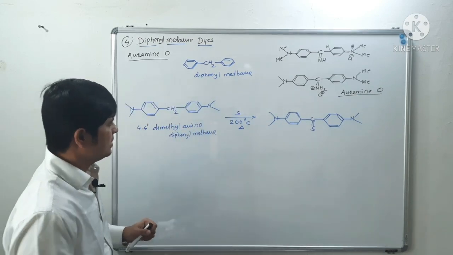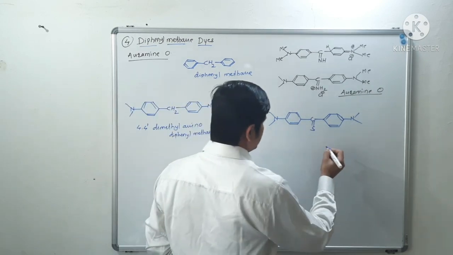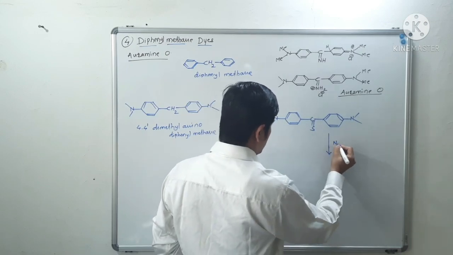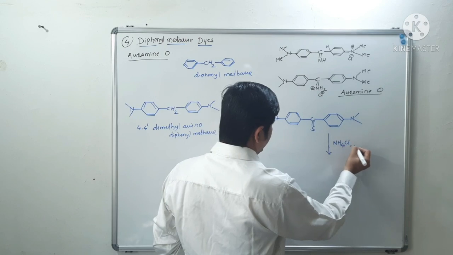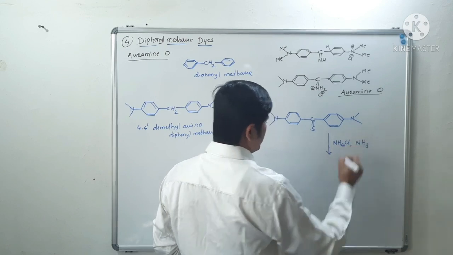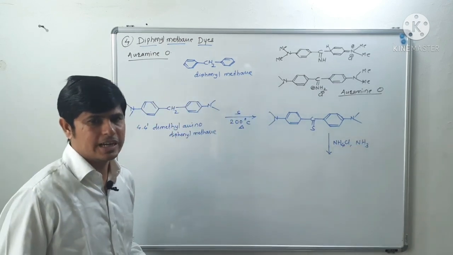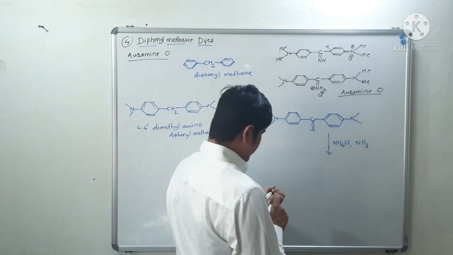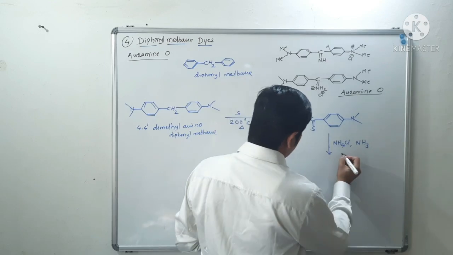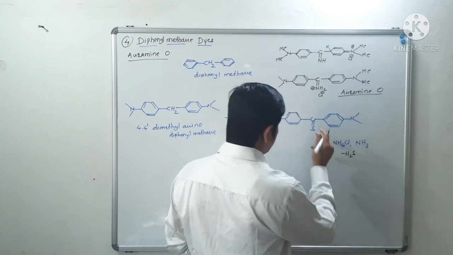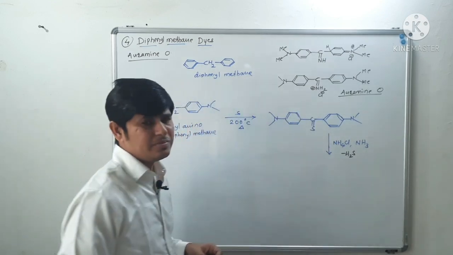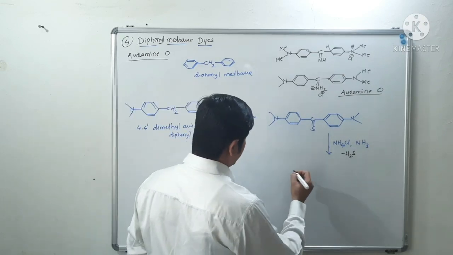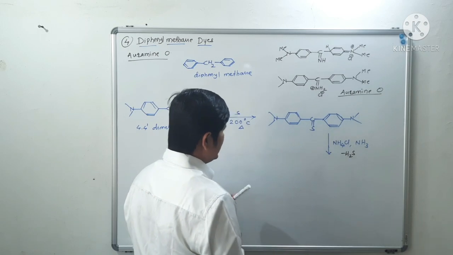Now see, in the next step, this compound is reacted with ammonium chloride in presence of ammonia. So there will be a minus H2S. Okay, this sulfur will get removed and NH2 linkage will come there. So what will we get?